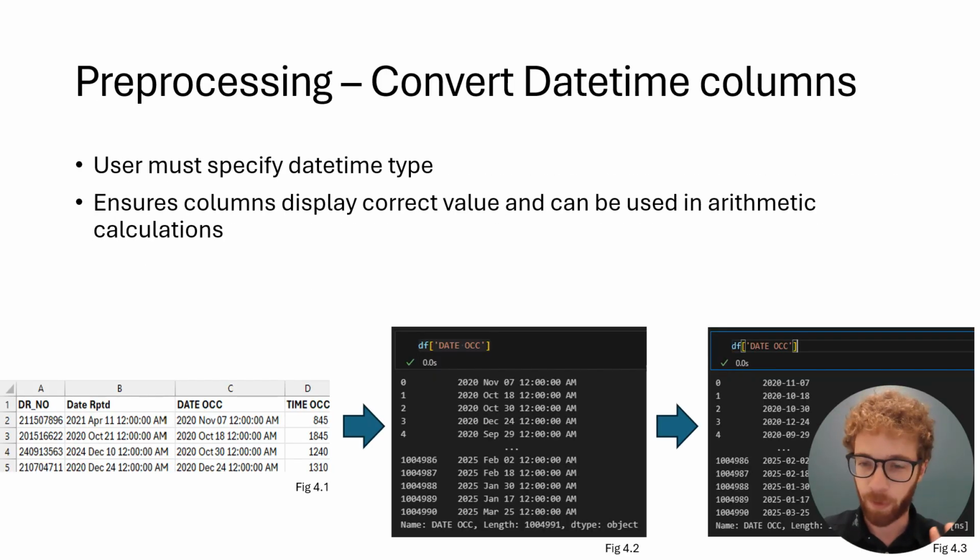All right, our first pre-processing technique. Since we are looking into crime on holidays, we need to have an accurate date time of each of these incidents. When we bring in the data from the LAPD, it looks like it does here in figure 4.1, a sort of string of time data. And when I bring it into Python with pandas, which I use to transform all of my data, it looks like it does in figure 4.2.